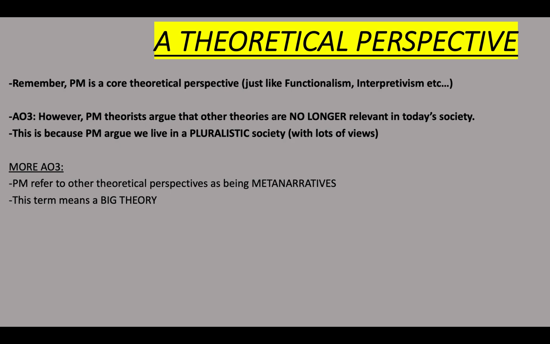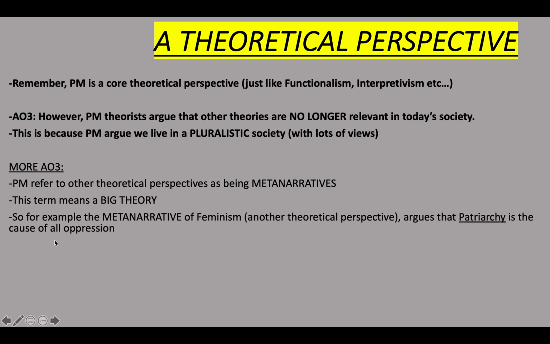So let's look at what I mean. The meta-narrative of feminism, for instance, argues that patriarchy is the cause of all oppression. If you look at labelling as a meta-narrative, it argues social control agencies can label people. That's their meta-narrative. That's their big theoretical point of view.